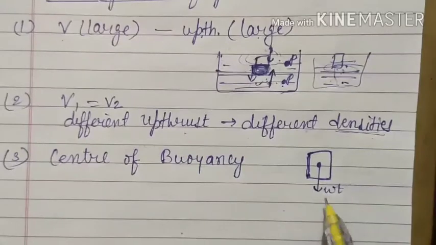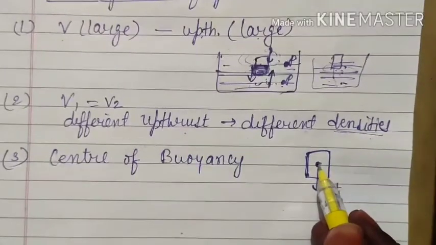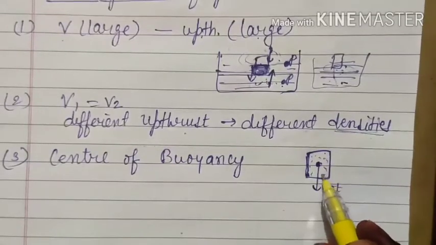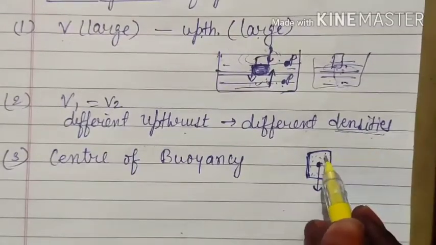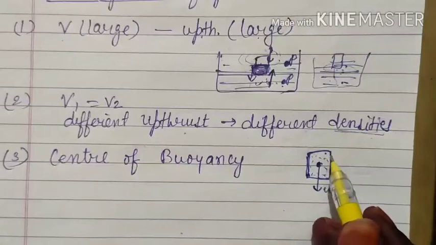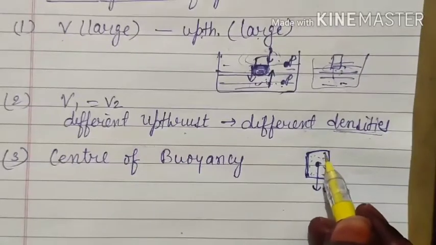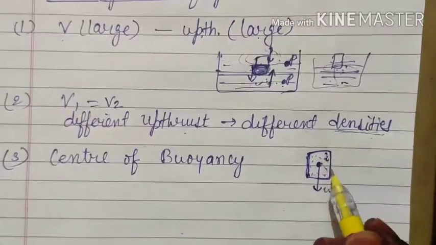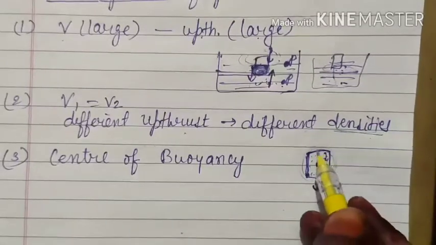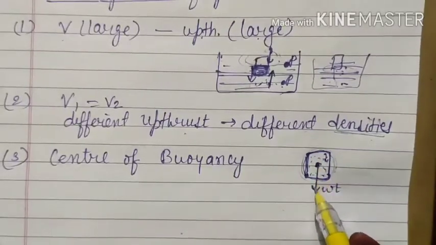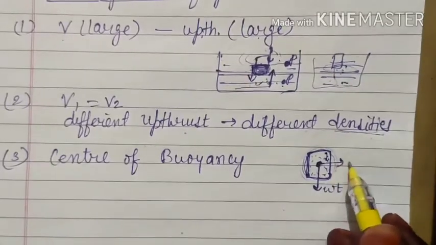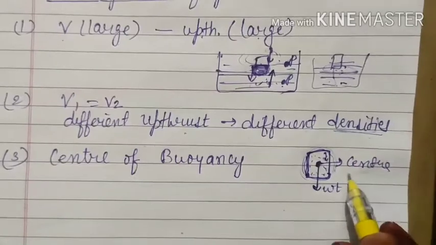It doesn't mean that the weight will act only at one point, because the body is made up of small molecules or atoms or particles. Each particle has its particular mass, and due to that mass each particle experiences some weight, but the resultant weight is considered to act at one point of that object, and that point is known as the center of gravity.